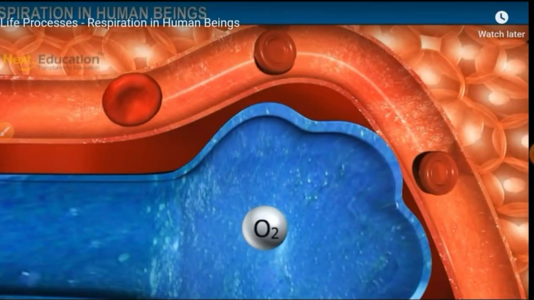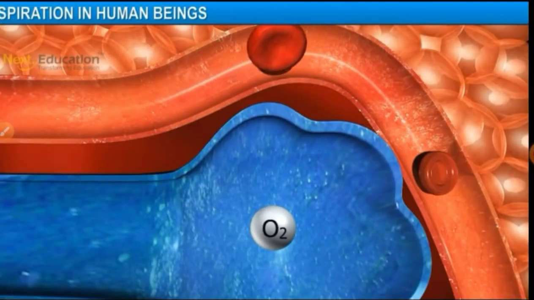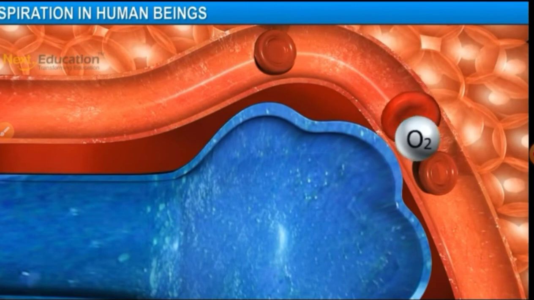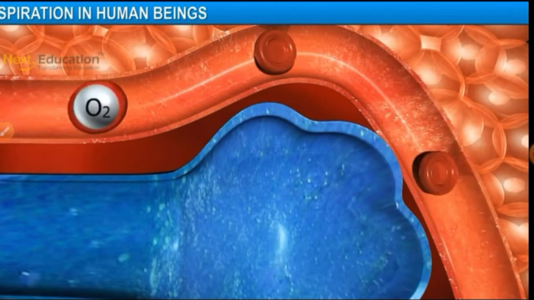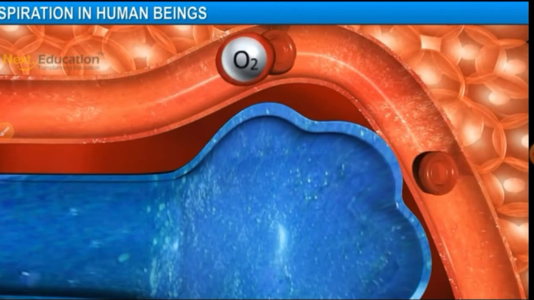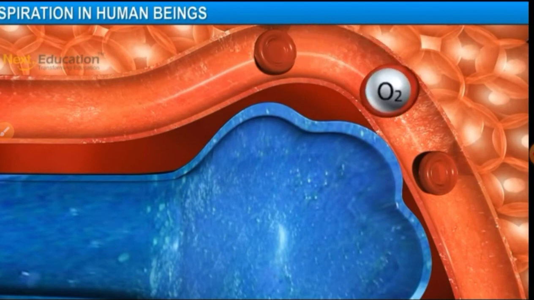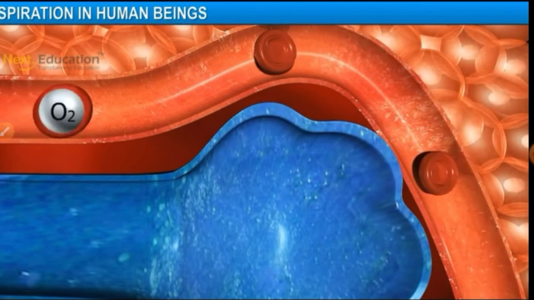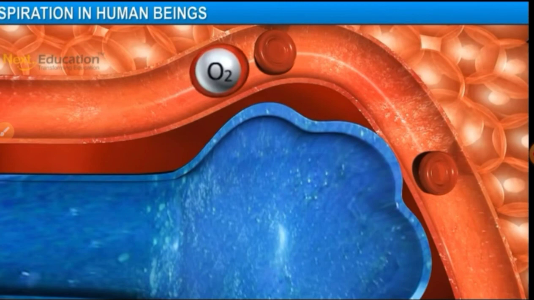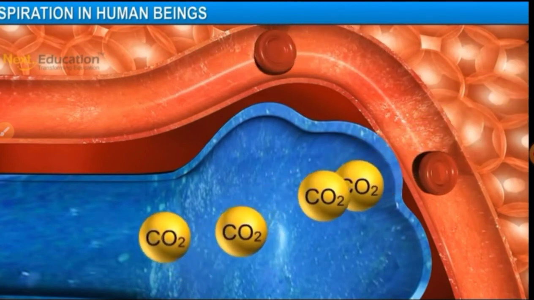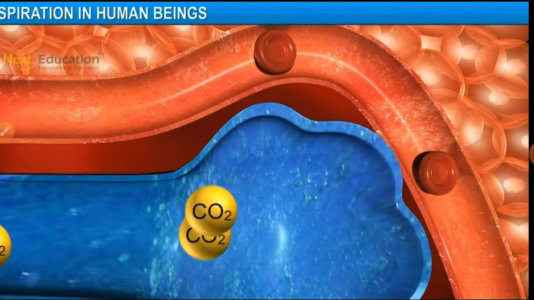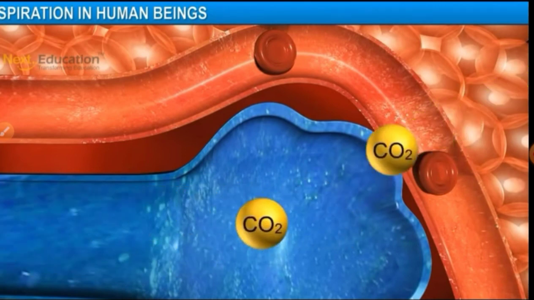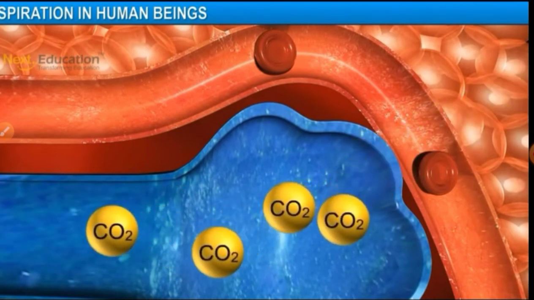The oxygen in the alveoli is taken up by the red blood cells. The oxygen from the red blood cells is then transported to all the cells of the body. The cells in return give carbon dioxide to the blood, which is diffused into the plasma and carried to the alveoli.